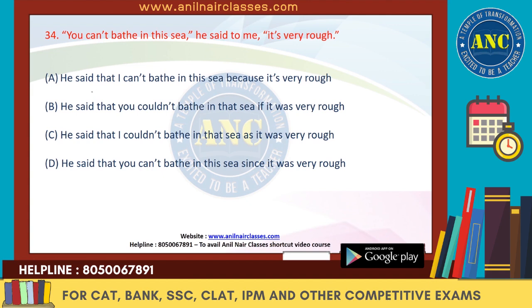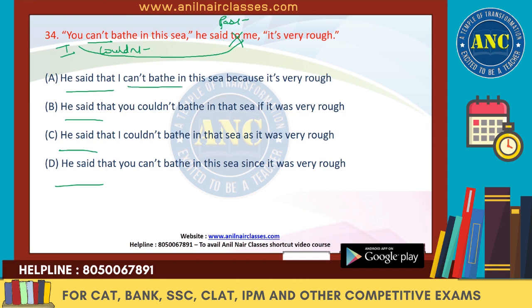Next question. You can't bathe in sea. He said to me it's very rough. So he said to me. He said is in the past. To should not be there. So he said that. So he said that, this reported verb is same and this is correct. Now we have the second person you. You takes the number of object. Me it is. So this you should become I. Can't will become couldn't. So it should be he said to me that I could not bath in sea.